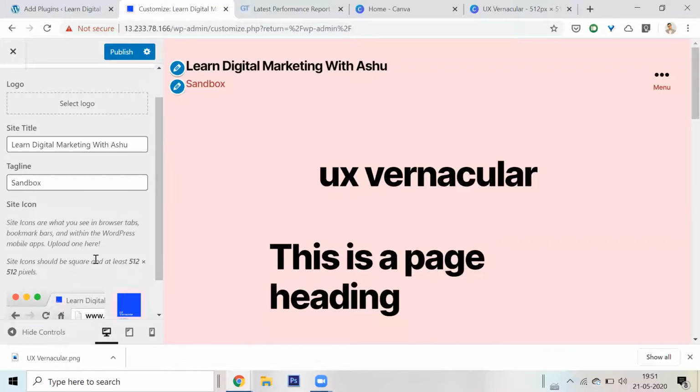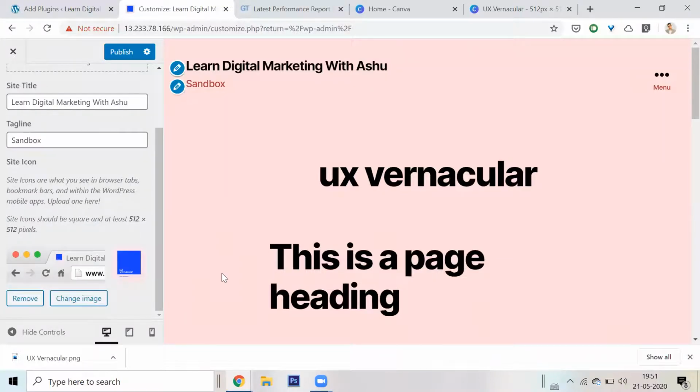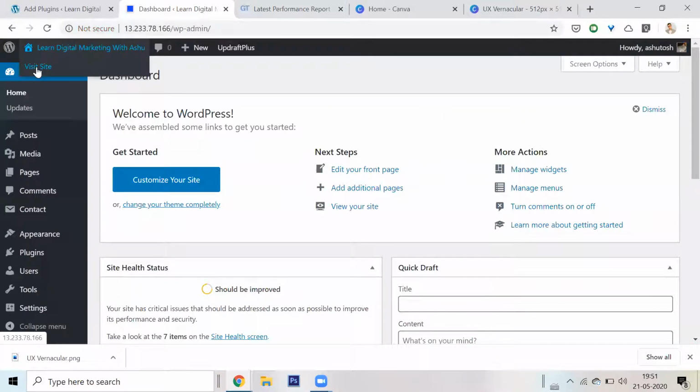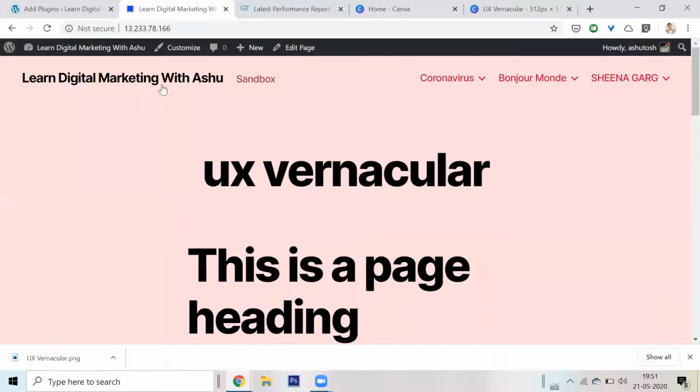Wow, awesome. So I can see it's here. How do I save? I'll click on publish. Published. I'll click on close. Look at visit website. Oh, where did it go? Oh, I don't have a.